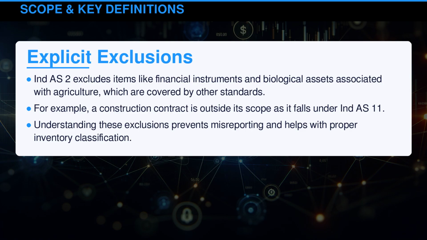Indian Accounting Standard 2 excludes items like financial instruments and biological assets associated with agriculture, which are covered by other standards. For example, a construction contract is outside its scope as it falls under Indian Accounting Standard 11. Understanding these exclusions prevents misreporting and helps with proper inventory classification.